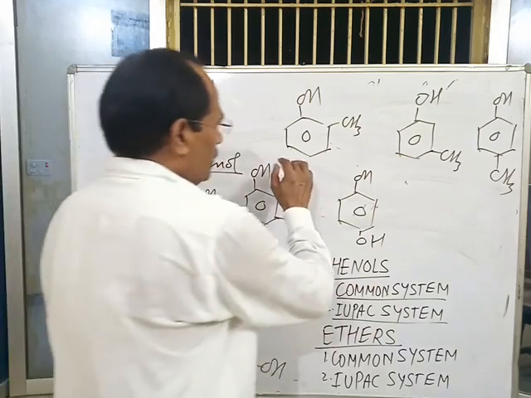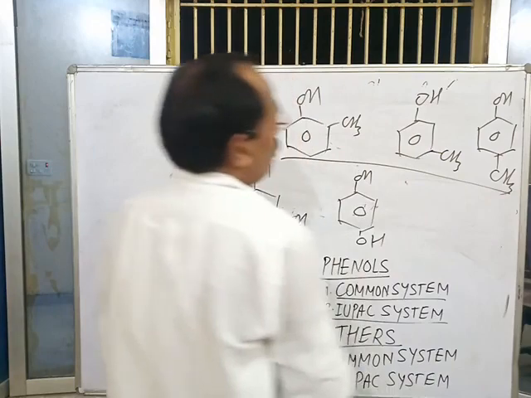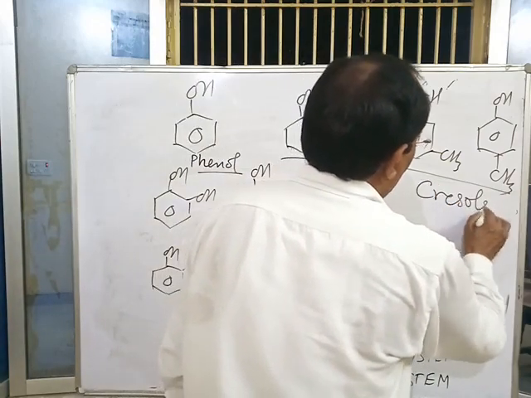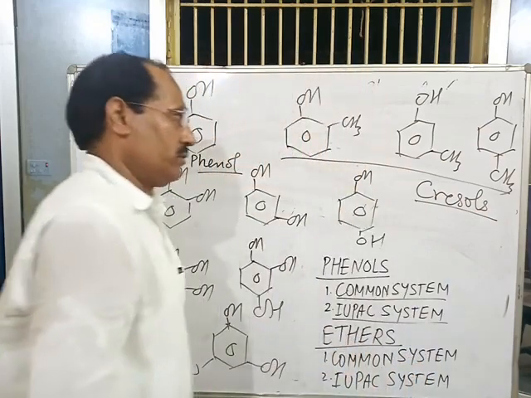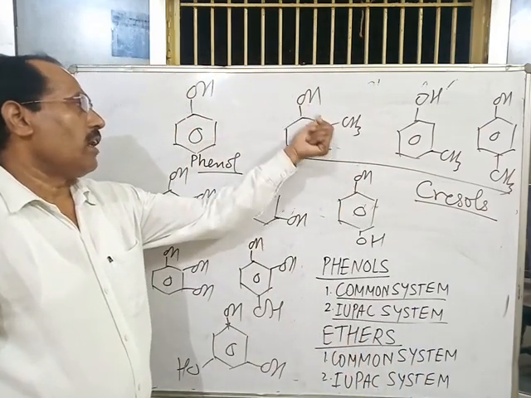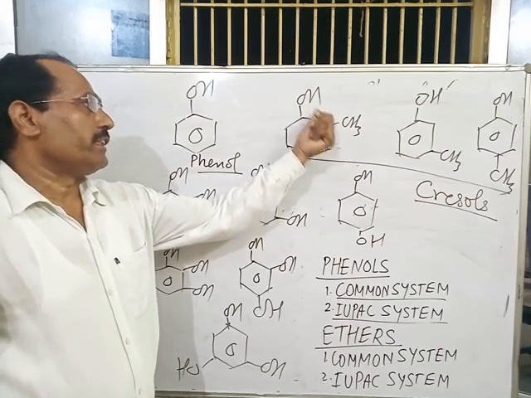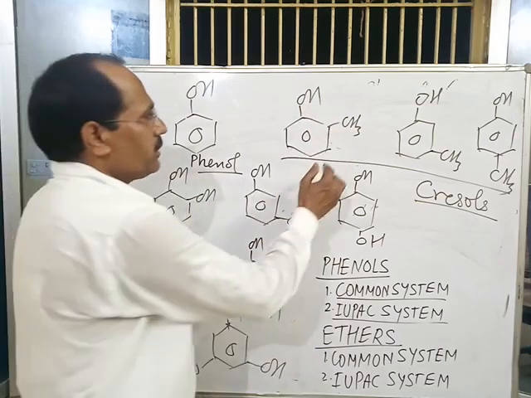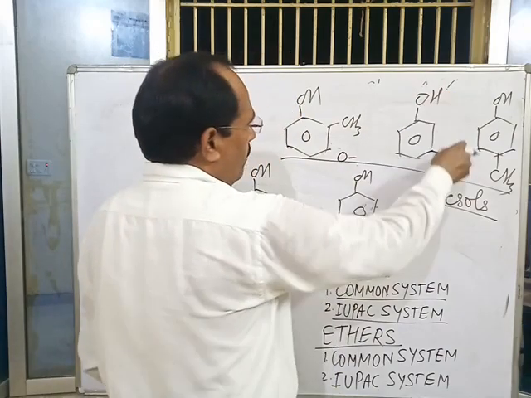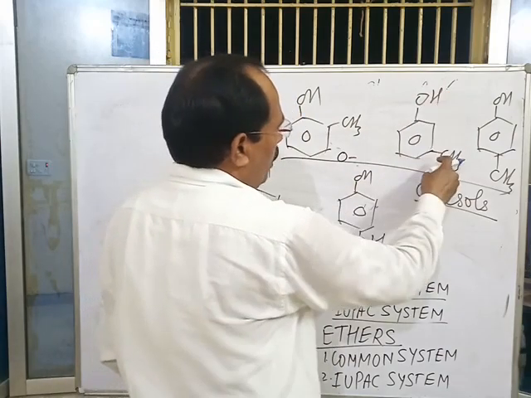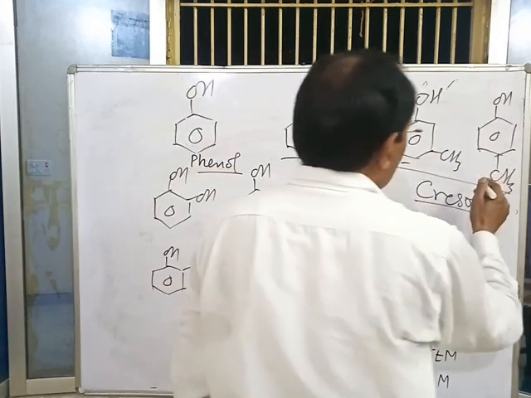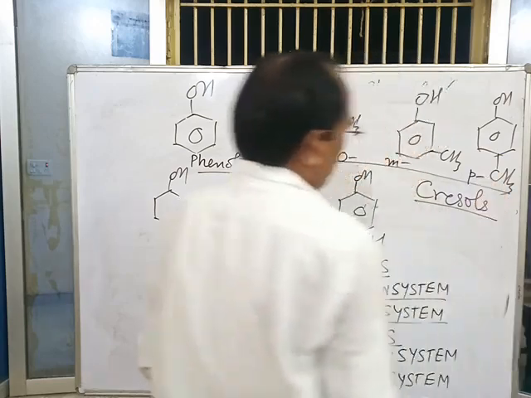And all these three members of monohydrate phenols are known as cresols. Since methyl is present at ortho position of OH, it is called orthocresol. And methyl in this phenol is present at meta position, so it is called metacresol. And this is called paracresol.